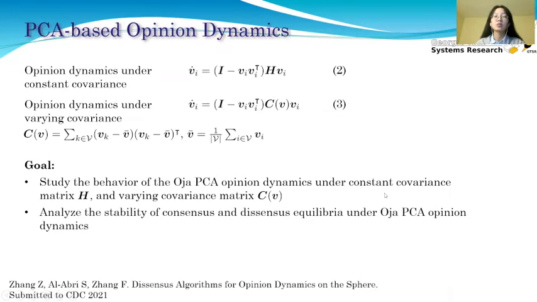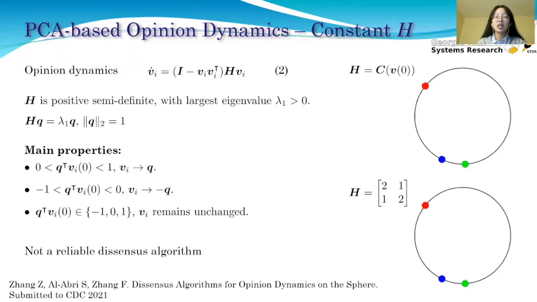We are using the Oja PCA flow to model the opinion dynamics under both constant covariance H in equation 2 and the variant covariance C(V) in equation 3. The goal here is to study the behavior of the two types of Oja PCA opinion dynamics, and we also want to analyze the stability of consensus and dissensus equilibrium. For constant H, we denote Q to be the unit length eigenvector corresponding to the largest eigenvalue.